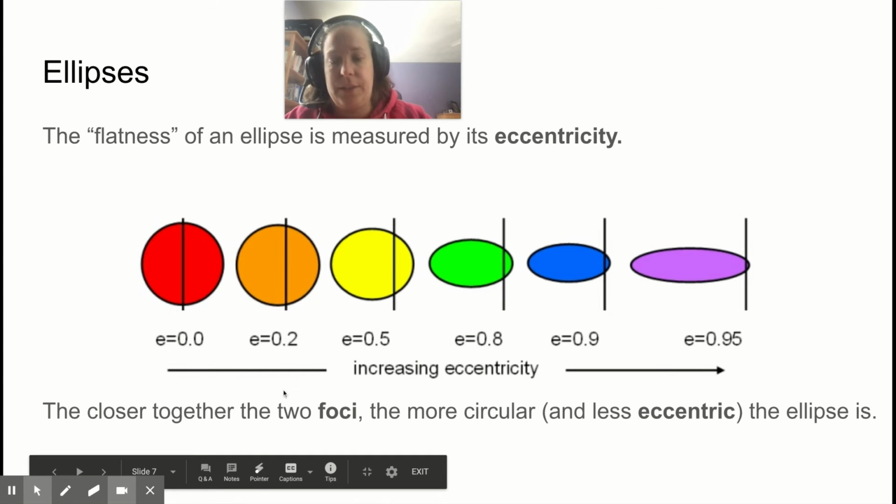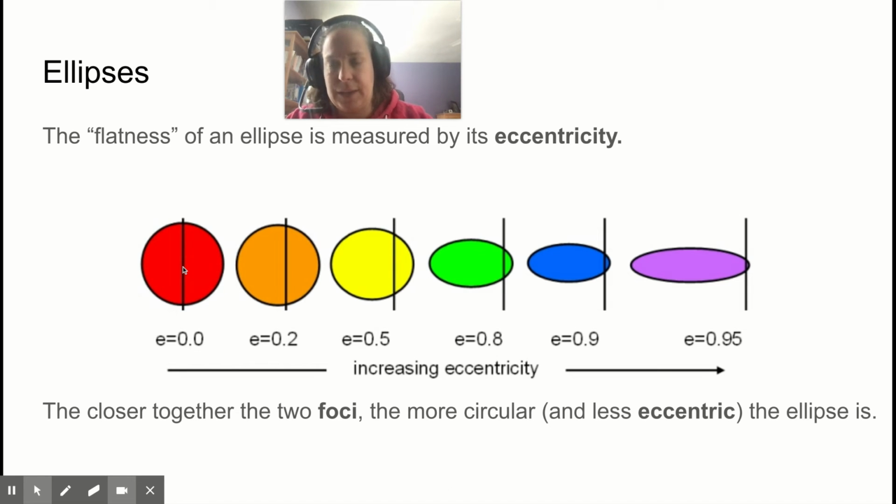The closer together the two foci are, the more circular the ellipse is. So when the two foci are in exactly the same place, you have a perfect circle. When they're just a little bit separated, you have a small eccentricity and a mostly circular object. And then when they get very far apart, you have a very flattened circle.